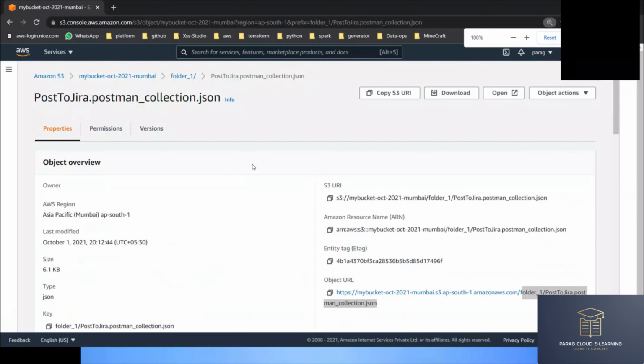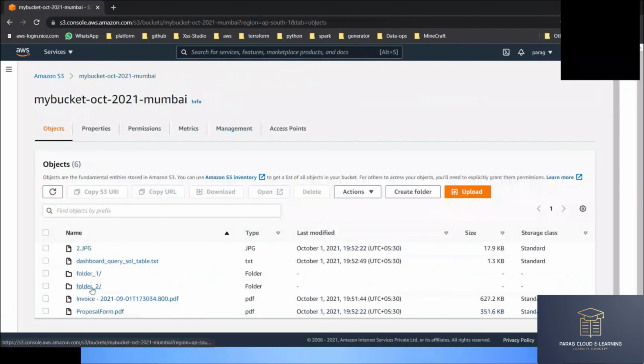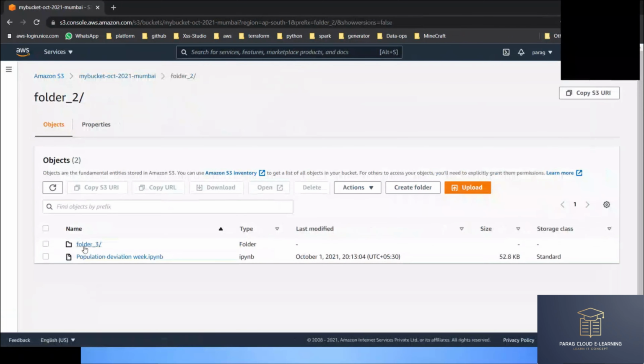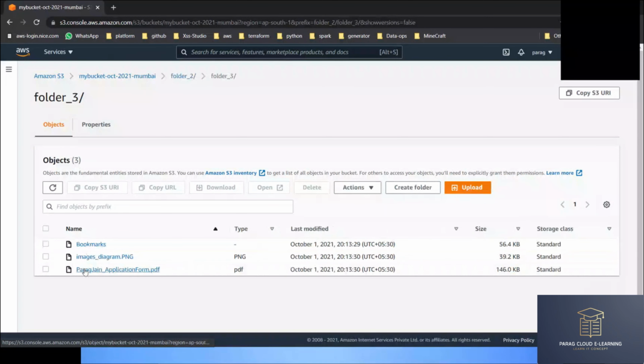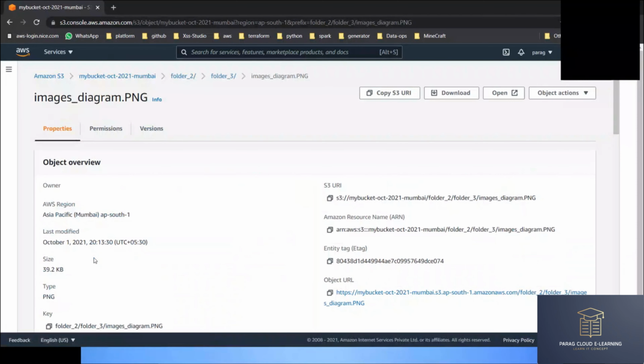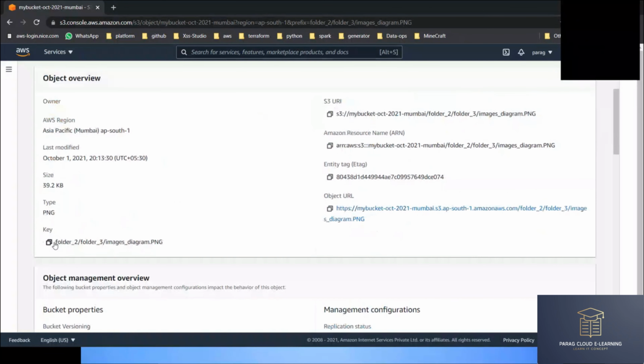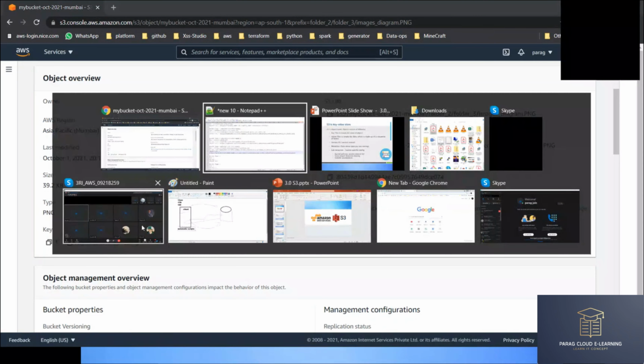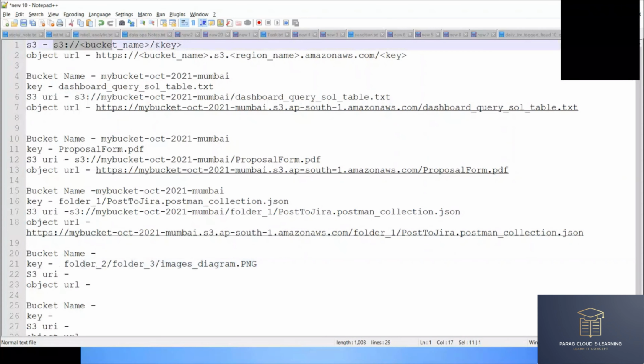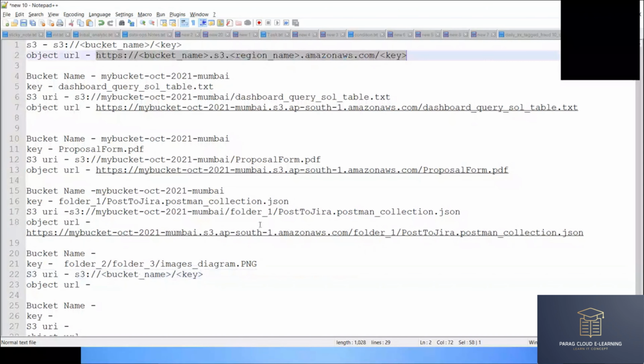Let's go to another folder which we created. Folder number 2. Inside folder number 2, we have folder number 3. If I click on any of the objects, now you can see the full path of this object: folder number 2 plus folder number 3 plus file name. So what is the key? Key is the full path with your file name. If you copy this and put it here, then you can create the S3 URL and you can create the object URL.